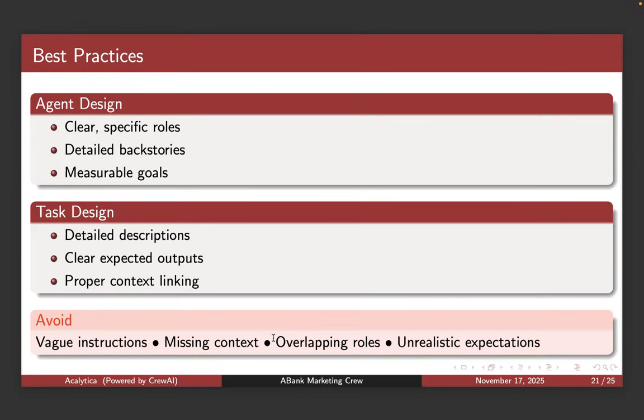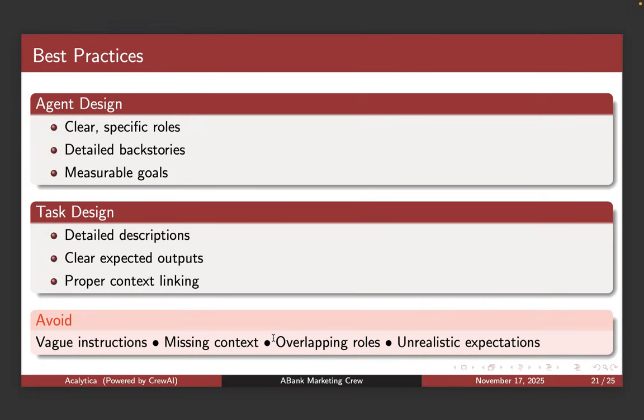You don't want roles that are ambiguous, because imagine if the market intelligence analyst is ambiguous and non-specific, then that means that the context that you're going to give to the content strategist is also vague and ambiguous, meaning that the quality of the output is also going to be not great, and not adhering to the brand expectations, basically. Then you need a detailed backstory. That's like context for the particular agent, just telling us about the agent.